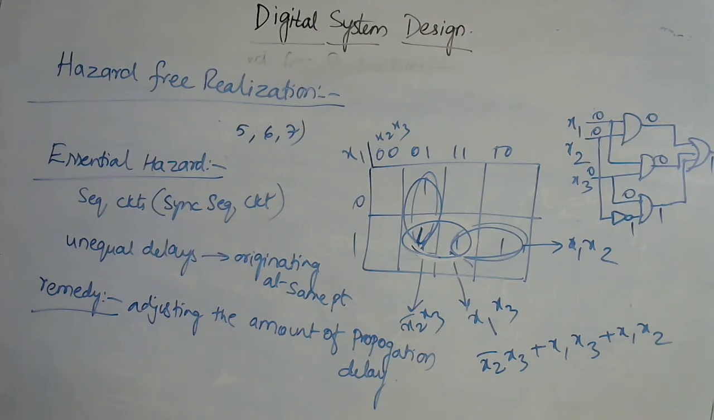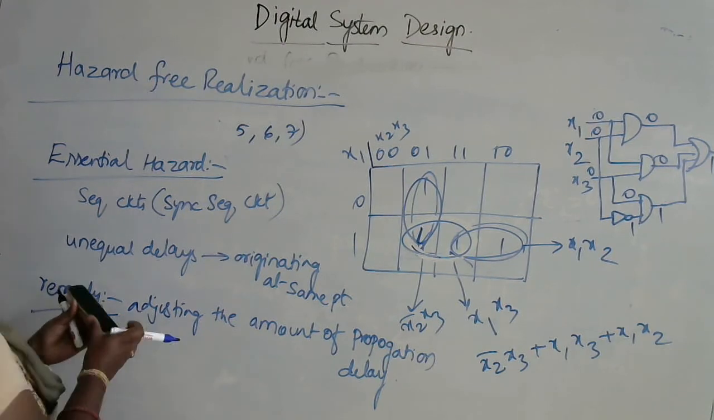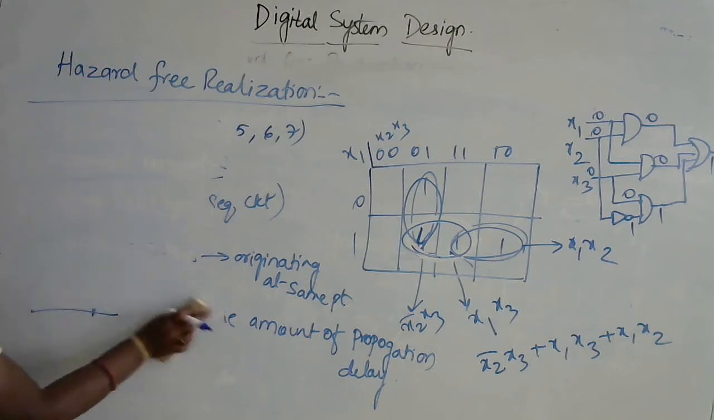And if the hazards occur in a sequential circuit, such hazards are called essential hazards. These hazards are caused due to unequal delays along two or more paths. Now let me take one example for the essential hazards.